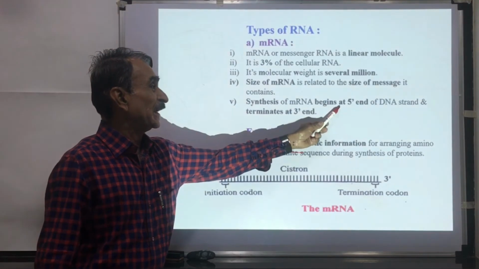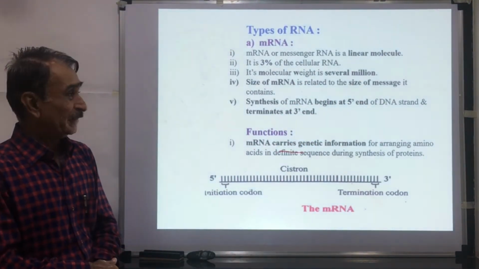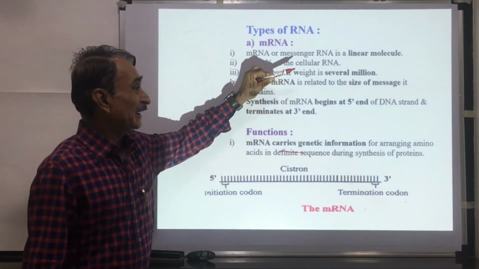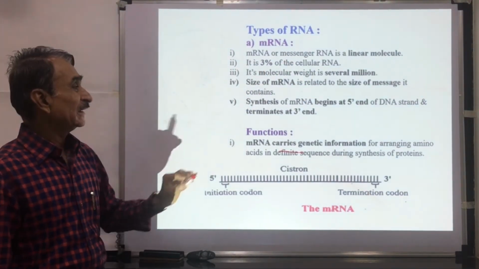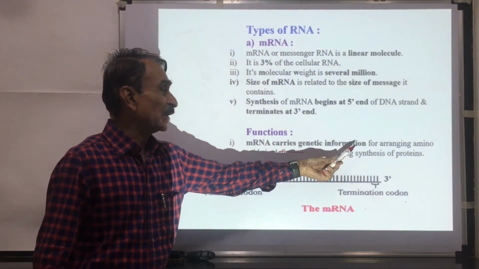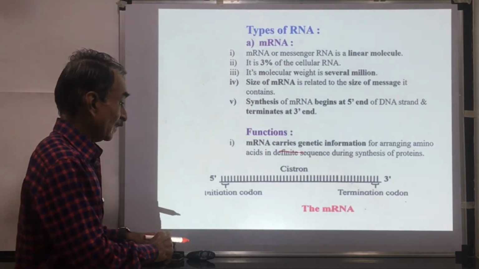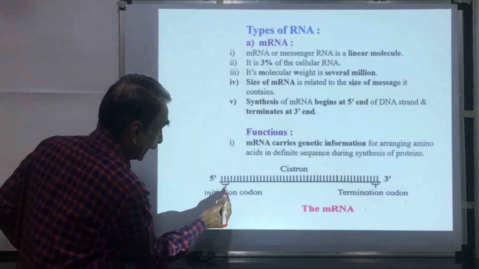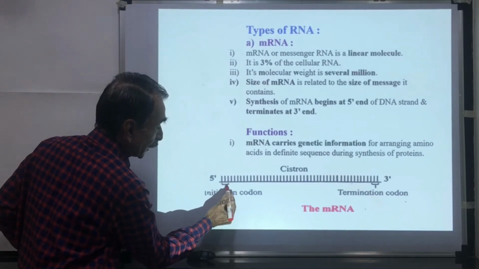Synthesis of mRNA begins at 5' end of DNA strand and terminates at 3' end. This RNA is formed from DNA and its synthesis starts at 5' end and ends at 3' end. Functions: mRNA carries the genetic information for arranging amino acids in definite sequence during the synthesis of proteins. Here you can see that this mRNA contains codons, groups of 3 nucleotides.